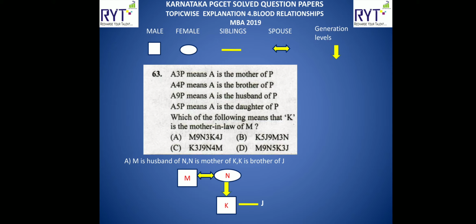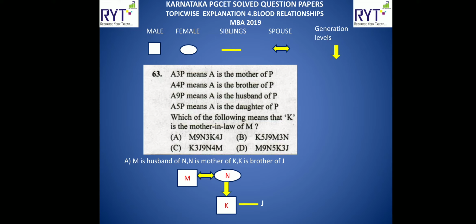Then again you will take K 4 J. K is the brother of J. Let us draw it as a diagram. We'll come one by one. M is the husband of N, which means N is a female. N is the wife. So M, then a bidirectional arrow mark, N. N is the female.